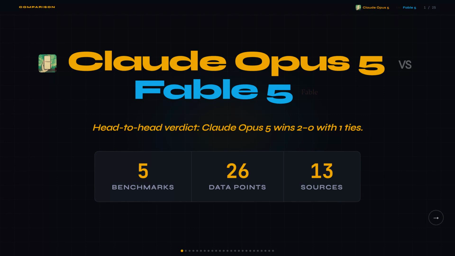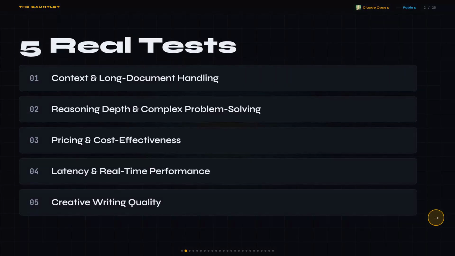Claude Opus 5 costs exactly half what Fable 5 costs. And on the benchmarks where they went head-to-head, Opus 5 won. $5 per million input tokens versus 10, and the quality is nearly identical. Both of these models just dropped from Anthropic, so the pricing and benchmark data is fresh.